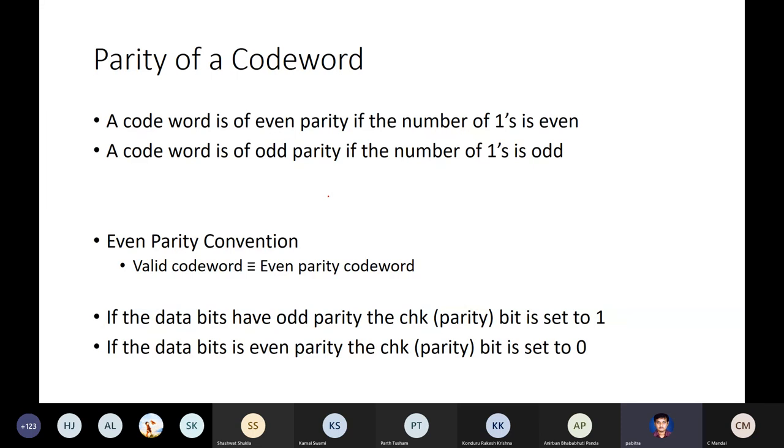The check bit in this situation will be called a parity bit, set to 0 so that the total code word is also even parity. So the total code word, check bit plus data bits, has to be even parity. The check bit just compensates for the odd parity in the data bits. So this scheme, this is an example.